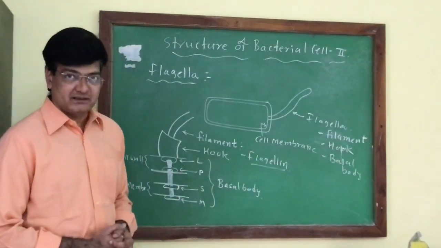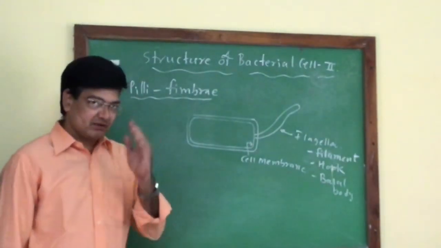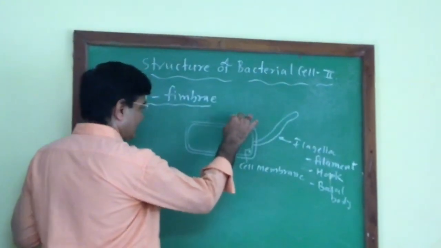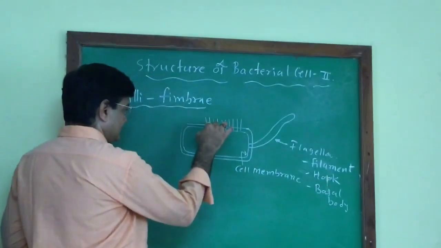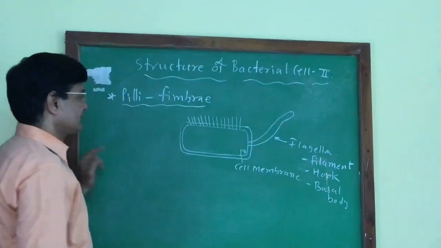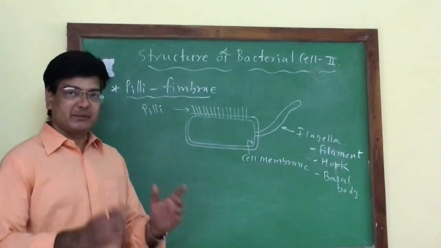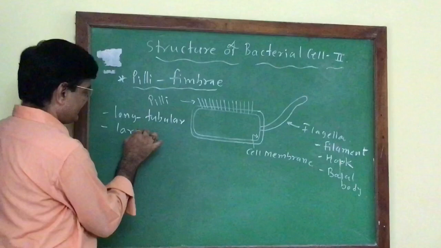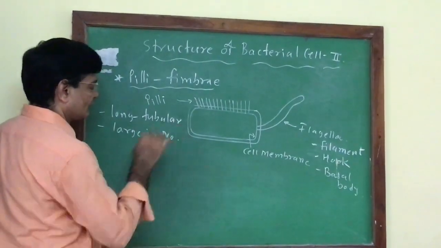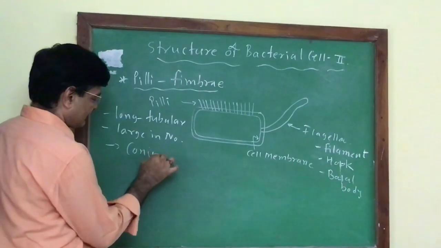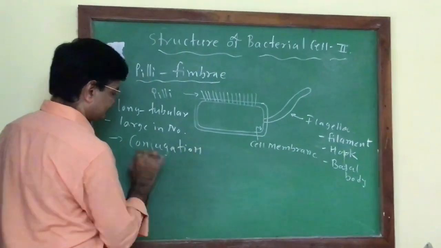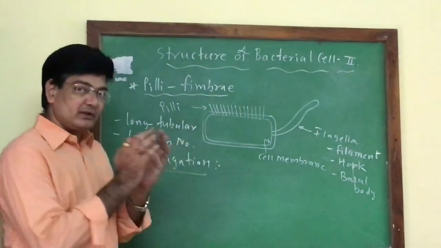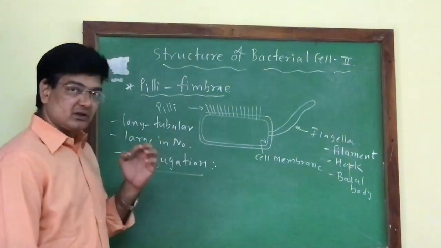bacteria in motility. If we talk about the pili and fimbriae, they are associated with the outer structure. First, if we talk about the pili, a large number of structures appear on the surface of the bacterial cell, and these are the pili. Pili are long and hollow tubular structures. These are large in number and mainly concerned with the conjugation process. So, pili are numerous on the bacterial surface and hollow in structure. It is formed of a protein called pilin.